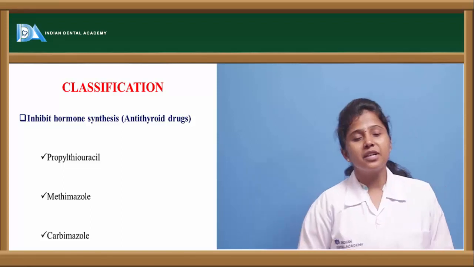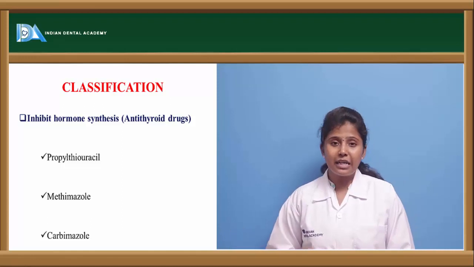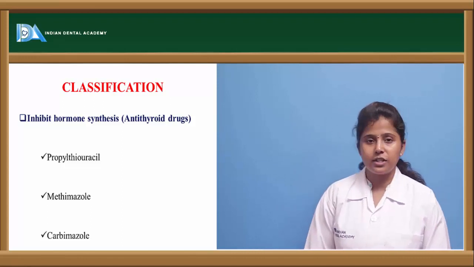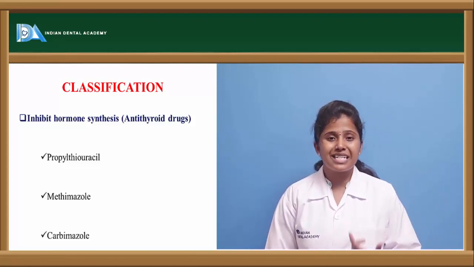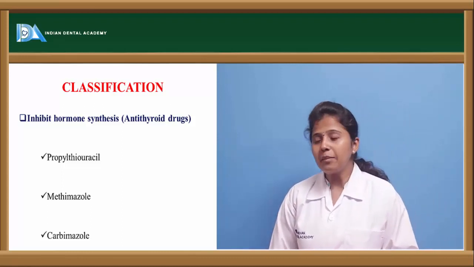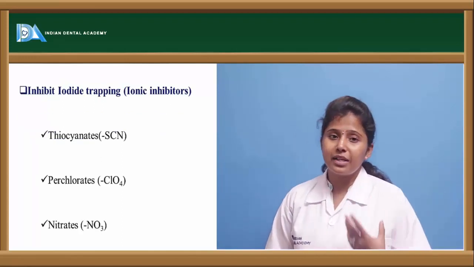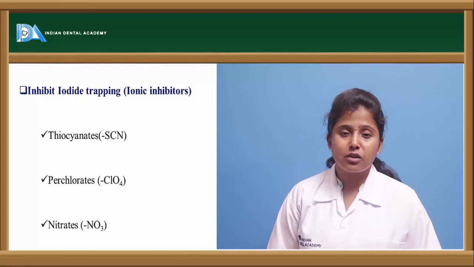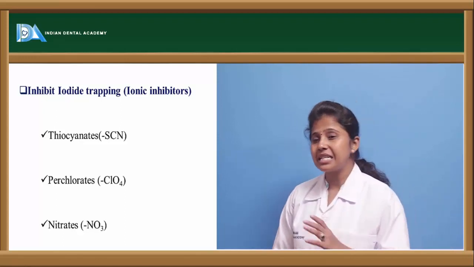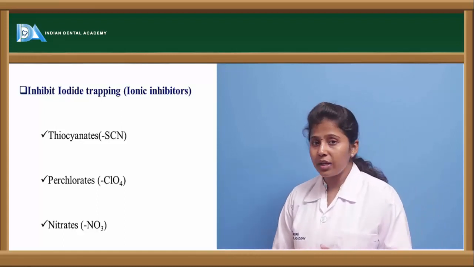Now let us see the classification of the anti-thyroid drugs, or the drugs which are used in the treatment of hyperthyroidism. There are various classes of drugs. The first class is the drugs which inhibit the hormone synthesis, like propylthiouracil, methimazole and carbimazole. The other one is they inhibit the iodine trapping. There are various steps involved in the synthesis of thyroid hormone. The first step is iodine uptake or iodine trapping. This mechanism is inhibited by drugs like thiocyanates, perchlorates and nitrates. These are the ionic inhibitors.